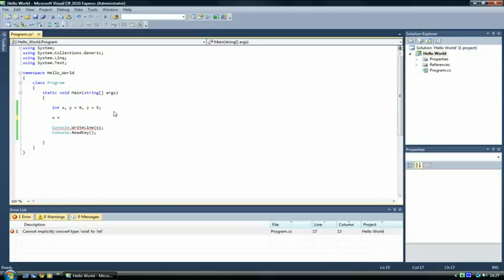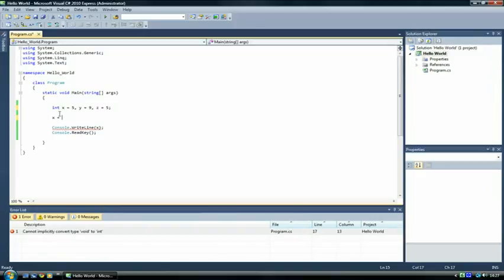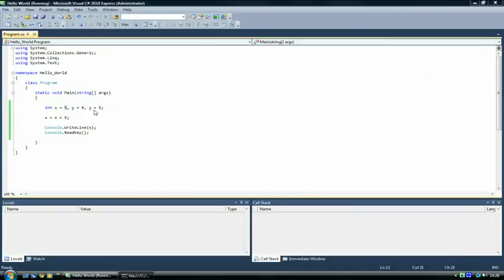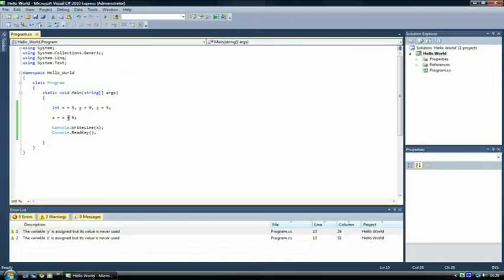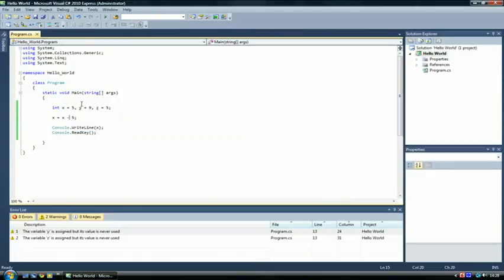Now, say you've given x a value of 5, and you want x to be equal to 5 plus 5. Or you want x to be equal to its current value plus 5. So what you do is you write x equals x plus 5. What that means is x equals 5 plus 5, because its current value is 5. So we run that, and that'll get us 10. You can do minus 5, that will equal 0, times 5, 25, you get the idea.